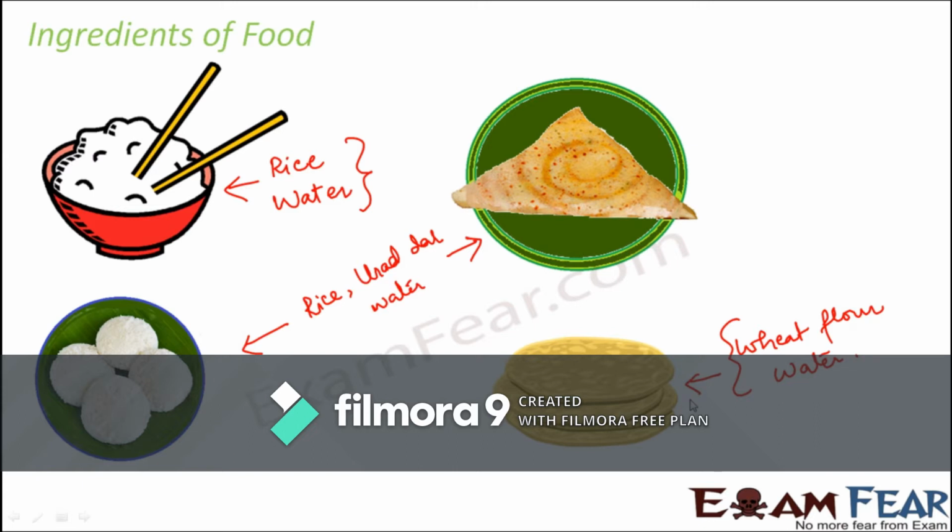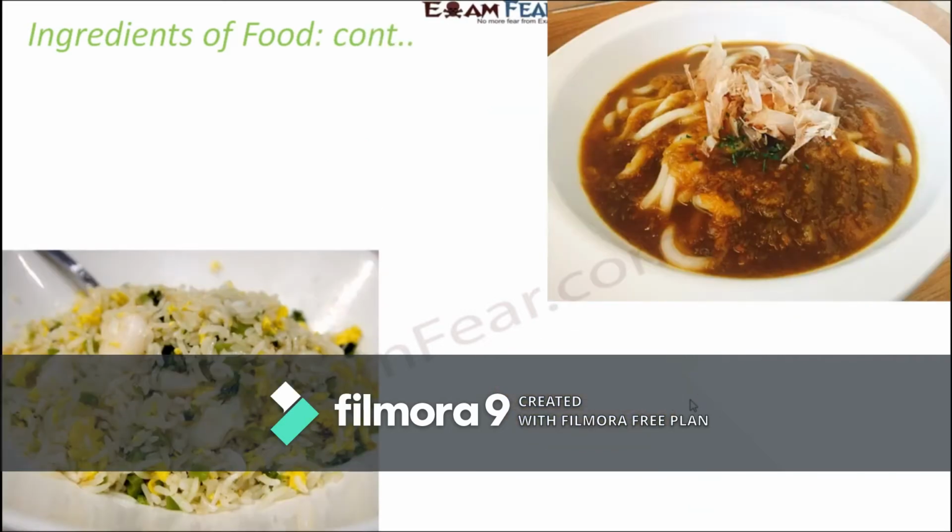So in all of these items, you saw that the ingredients are quite simple. You just need one or two things and you are able to prepare these food items. However, a lot of food items have multiple ingredients, a quite complex composition. You need a lot of things to prepare them. So let's have a look at some of those food items. Here you see fried rice, and here you see a vegetable curry.